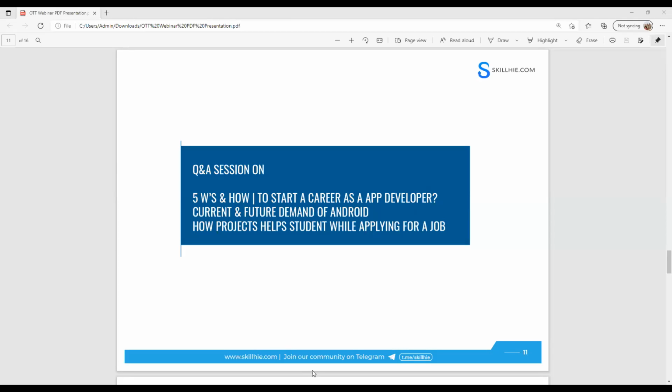Generally, at Skillai, what we are focusing on is that whoever the student approaches and joins the program, after completing the specialization, we want to make them publish their own application in the Google Play Store, so that it will be easy for society to believe that he or she has that capability. As Akshay said, if you have an idea, just after learning Java and Android, you can make that application and publish it in the Google Play Store.